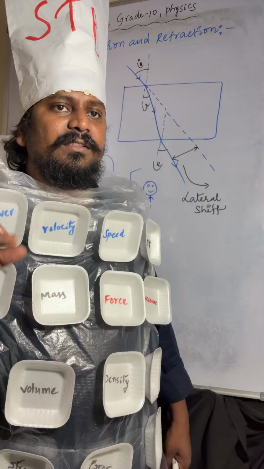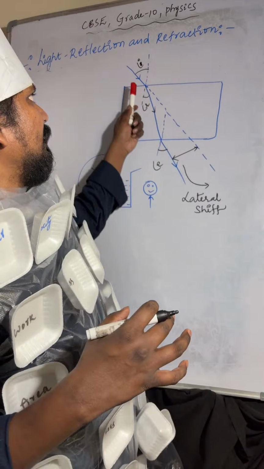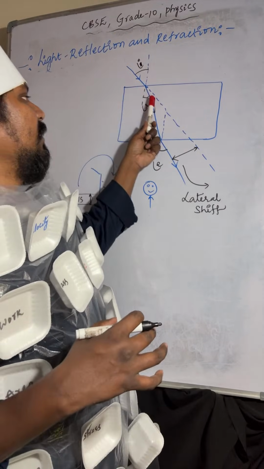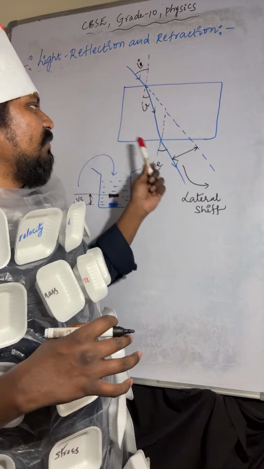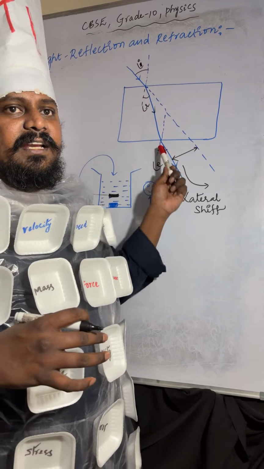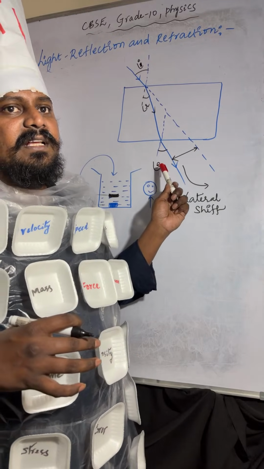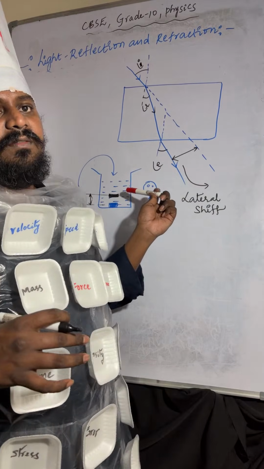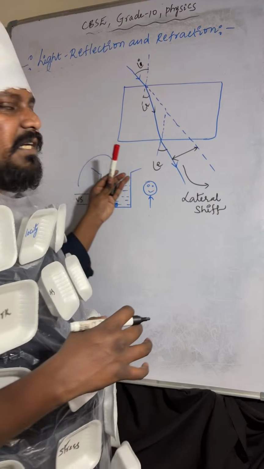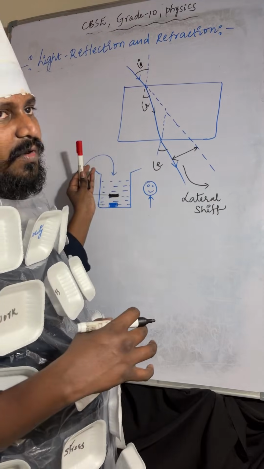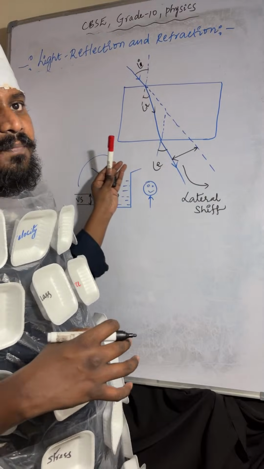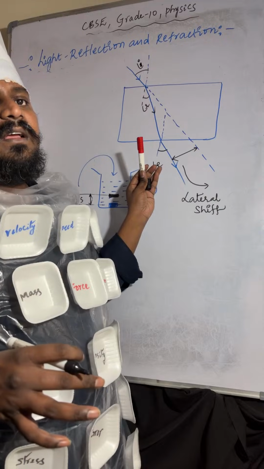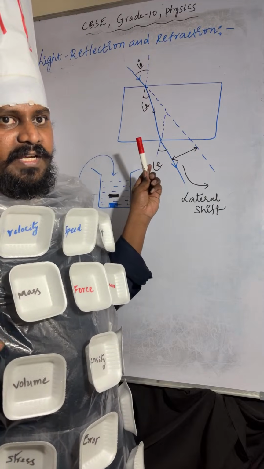Understood? Again, the angle between the incident ray and the normal line is called the angle of incidence. The angle between the refracted ray and the normal line is called the angle of refraction. The angle between the emergent ray and the normal line is called the angle of emergence. And if the coin is placed at the bottom of the beaker, initially you can't see the coin. After pouring water, the coin position rises up. The distance between the actual position and the upper end position of the coin is called vertical shift. I hope it is very clear, right?